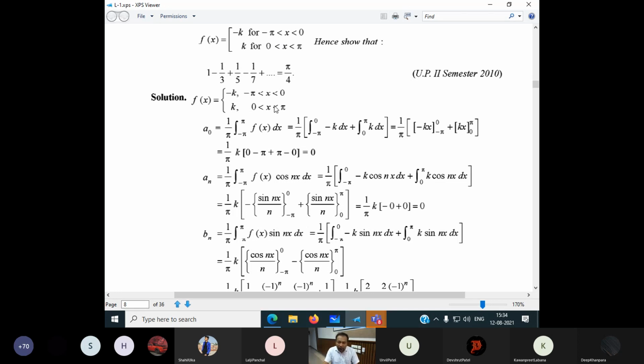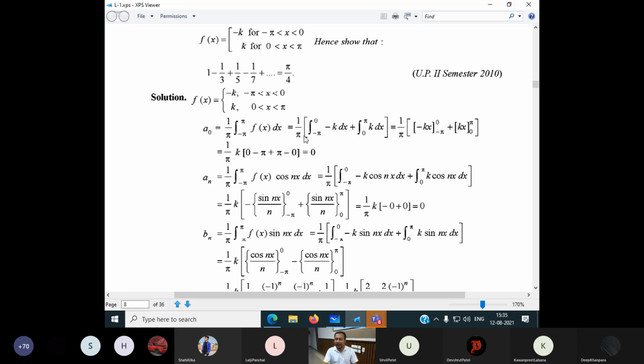But if I look at our question, the function is defined in minus 5 to 0 and 0 to 5, and it is not valid at x equal to 0. So we have to break it up into two portions. So we break up this one, look here.